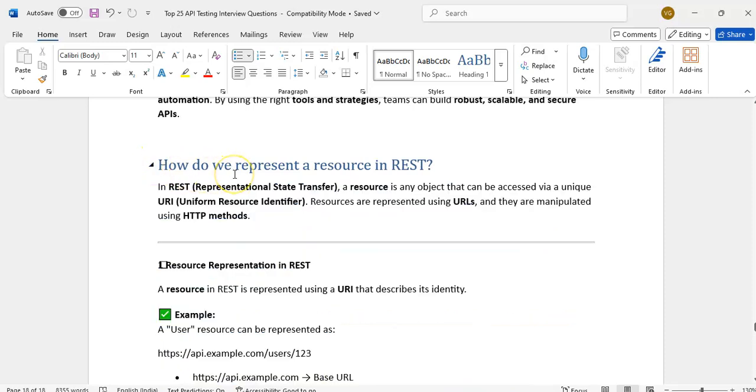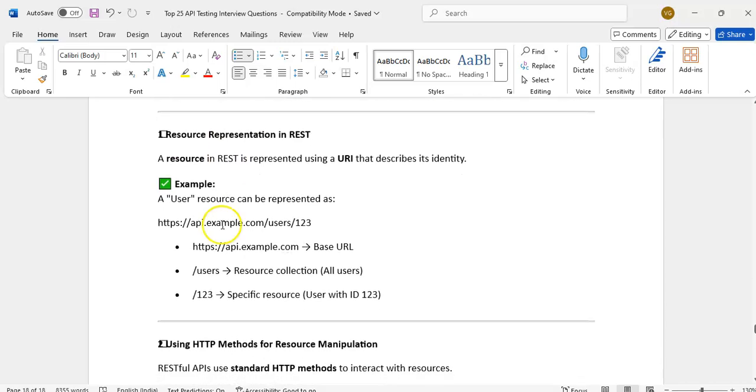How do we represent a resource? A resource is represented in a URI that describes its identity. Suppose I want to get the employee or get the user.